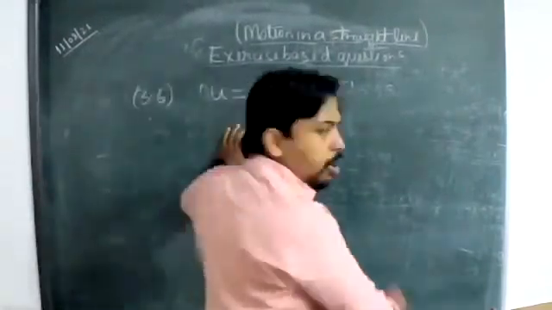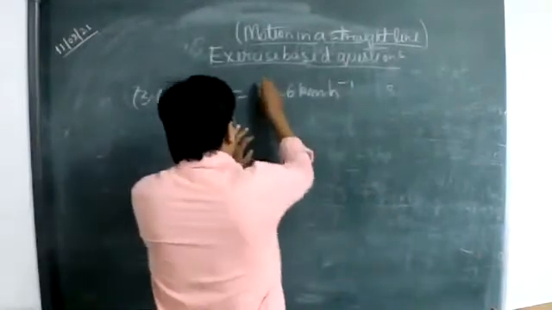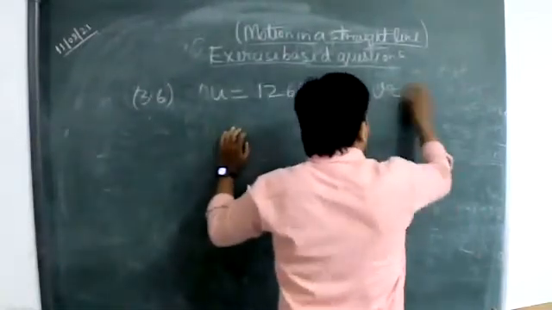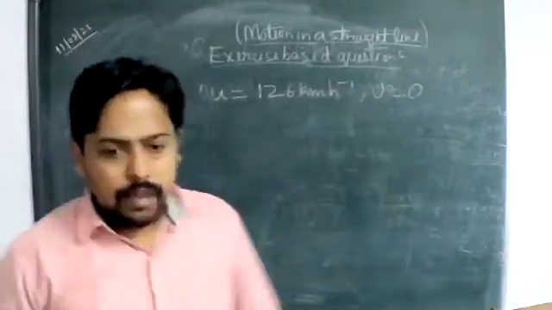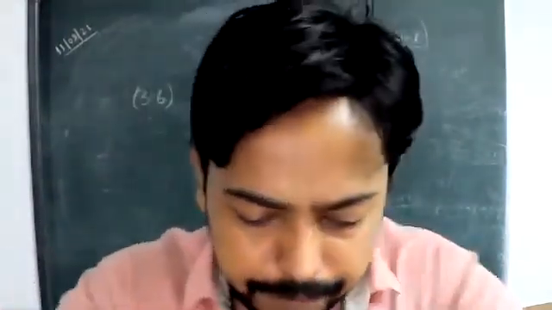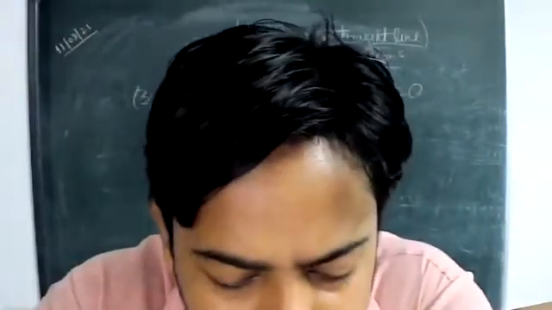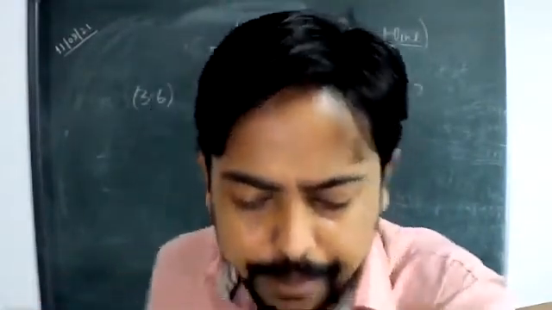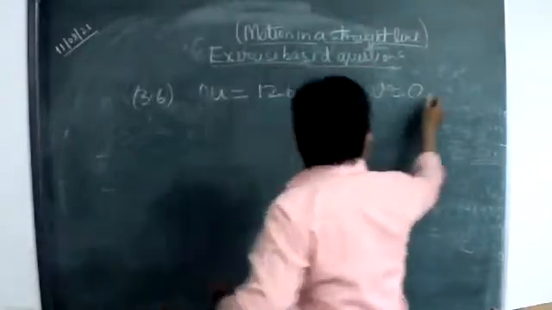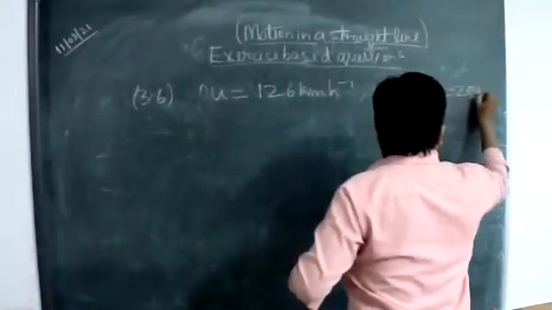And it has been brought to a stop. That means our final velocity is 0. And what else has been given here? Within a distance of 200 meters. S is equal to 200 meters.